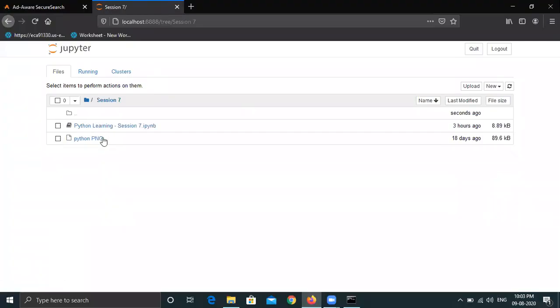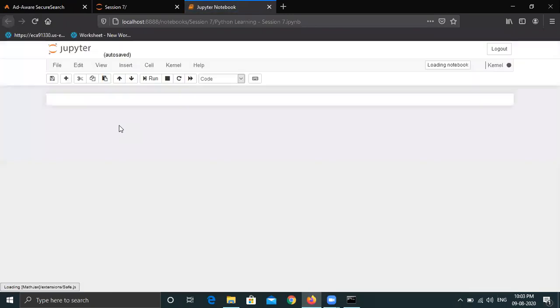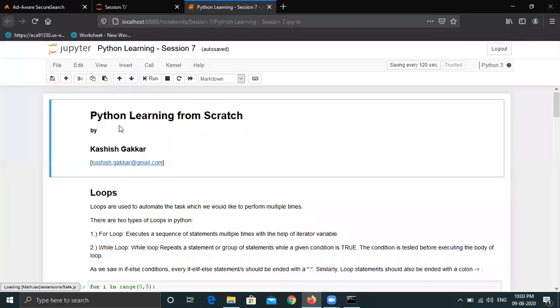So this is session 7. Yesterday we discussed conditions, which were if, elif, and else, which basically help us perform some task based on some condition. If the criteria is true, then we will perform a certain task. Otherwise, if the criteria is false, then we will perform some other task. So today's topic is a bit different, which is known as loops.